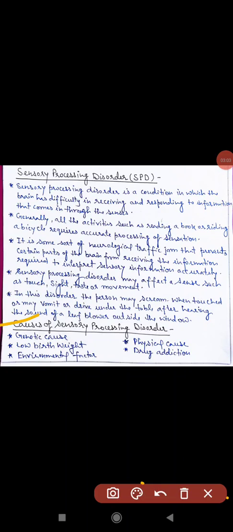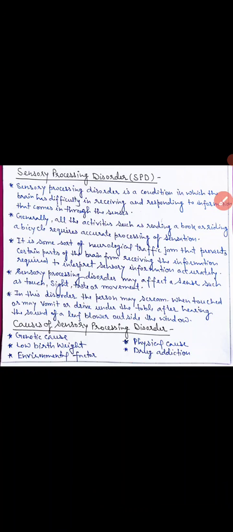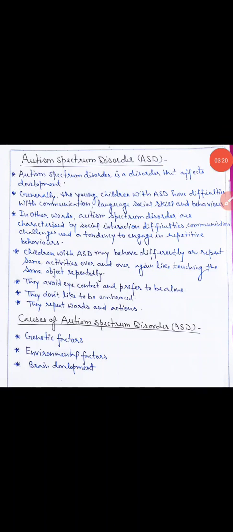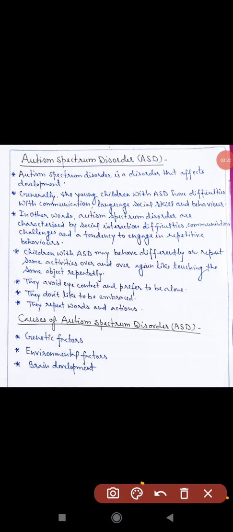Next point, drug addiction. If the mother was a drug addict during fetal development, then the child has a higher risk of suffering from SPD. Next, autism spectrum disorder, ASD.